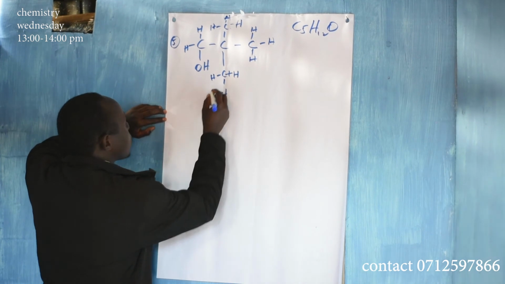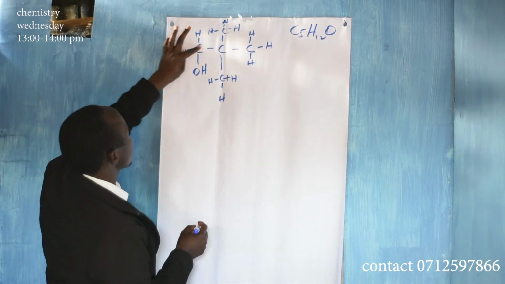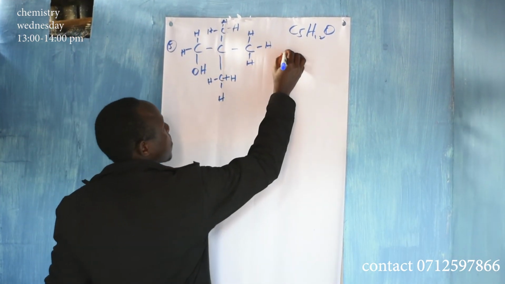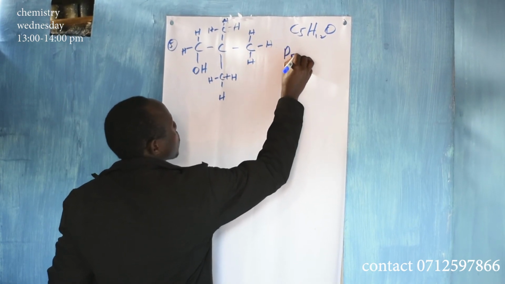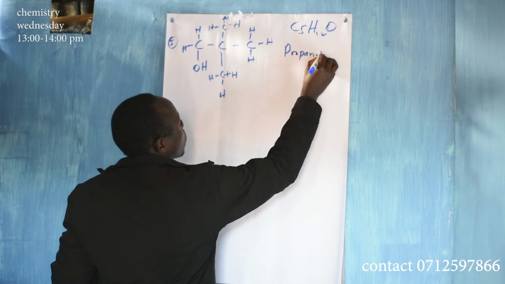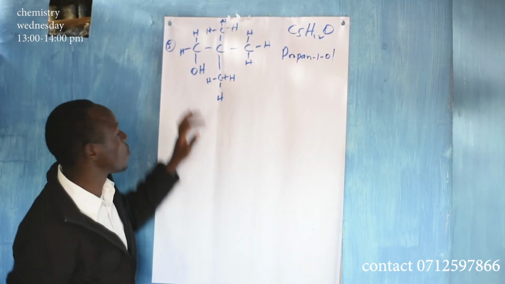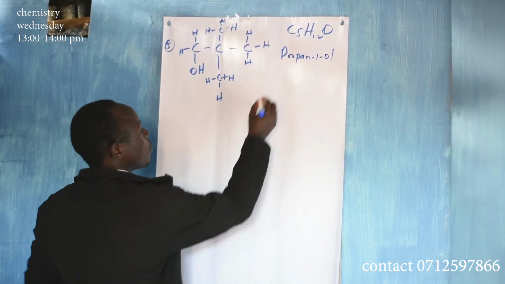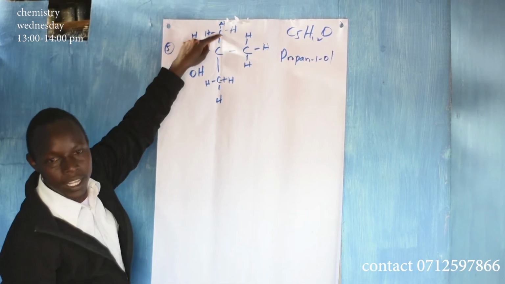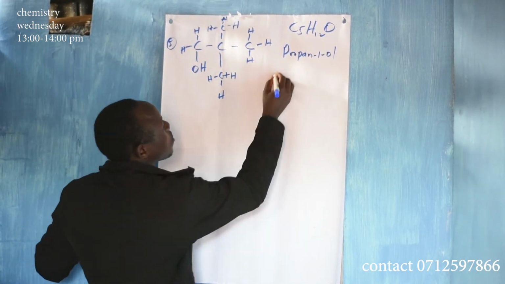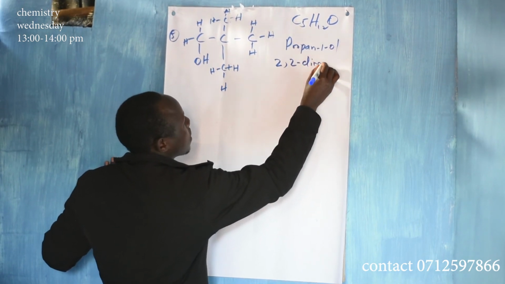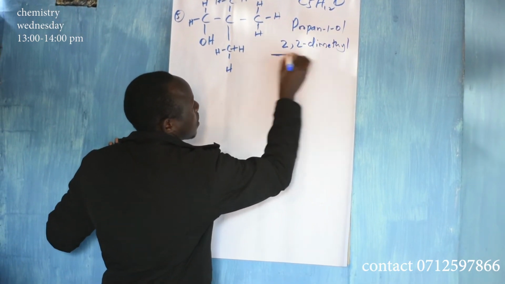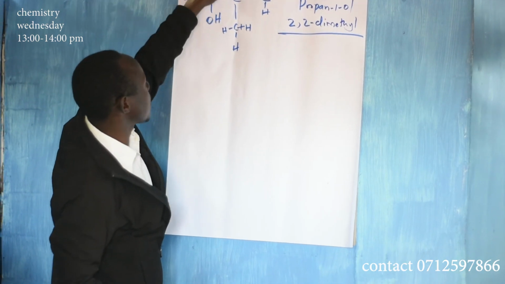Number 6. So the name of this, you have 1, 2, 3. So the parent name is propan-1-ol. Propanol, because it is 1, 2, 3. Now you have branches. You have 2 methyl branches at the same carbon atom. So you have dimethyl. Okay, you have 2 methyl.